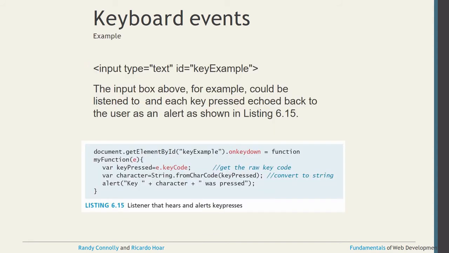For the keyboard event you can see here, input type equal to text, id equal to keyExample. The input box in the above example can be listened to and each key press echoed back to the user in an alert, as per this example. So document.getElementById keyExample. We are getting the value of that input box. Then .onkeydown, we call the function myFunction(e), onkeypress equal to e.keyCode, then String.fromCharCode of the keypress, then alert the key plus character plus pressed.